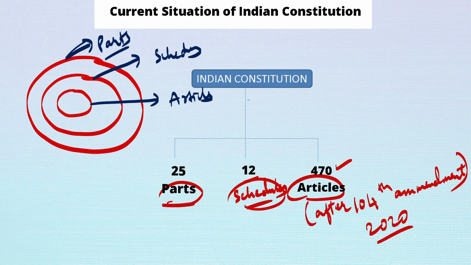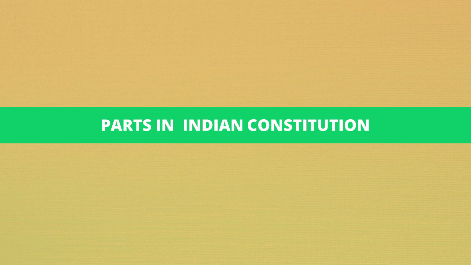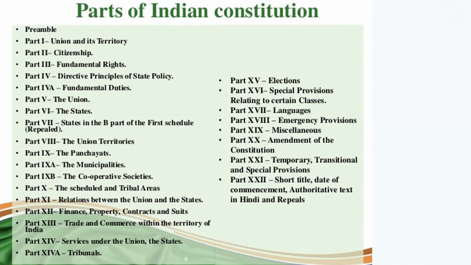Now we shall discuss the parts of the Indian Constitution. So these are the 25 parts. Part 1, part 2, part 3, part 4. Sometimes we come across part 4, part 4a, part 9, part 9a, part 9b.